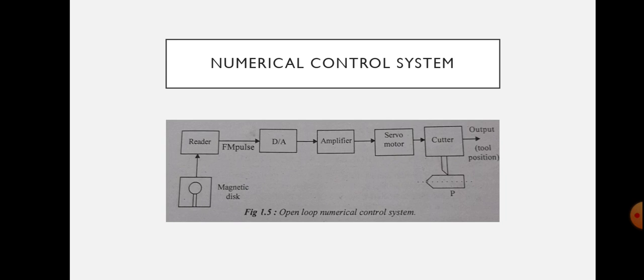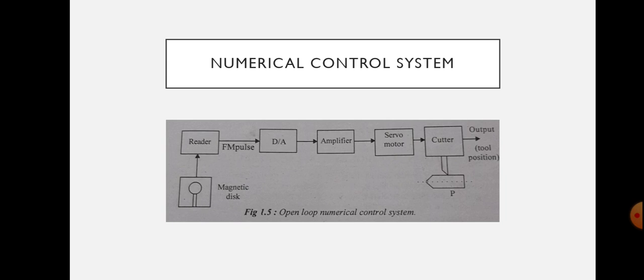The tool, here the tool is cutter. That cutter will operate on the desired part P. Initially, the reader will read the magnetic disc. The output of the reader is a frequency modulated pulse. It is then fed to the digital to analog converter and then amplified,